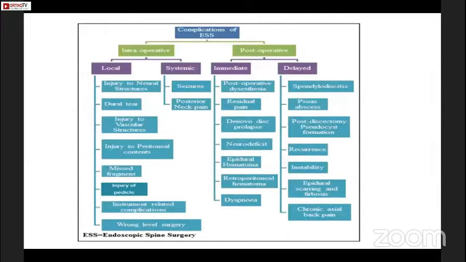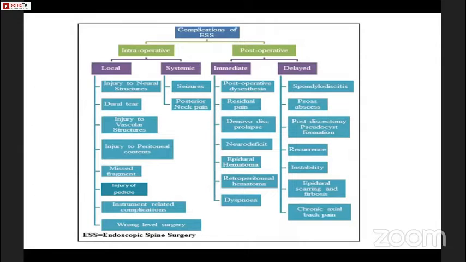These were the complications of endoscopic spine surgery, which were divided into intraoperative and postoperative. Intraoperative again was subdivided into local and systemic. The local complications we can expect are injury to the neural structures, dural tears, injury to vascular structures, injury to peritoneal contents, the missed fragment, injury to the pedicle, instrument-related complications, and wrong level surgery. And the systemic complications can be seizures or posterior neck pain.